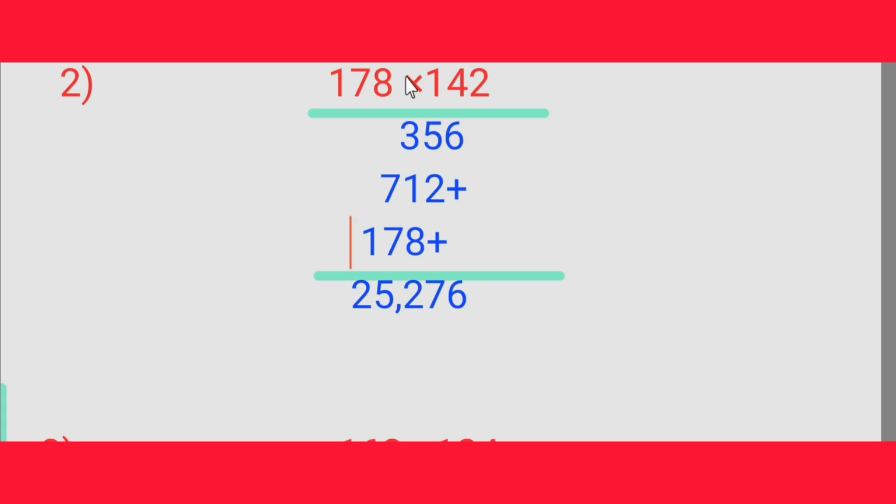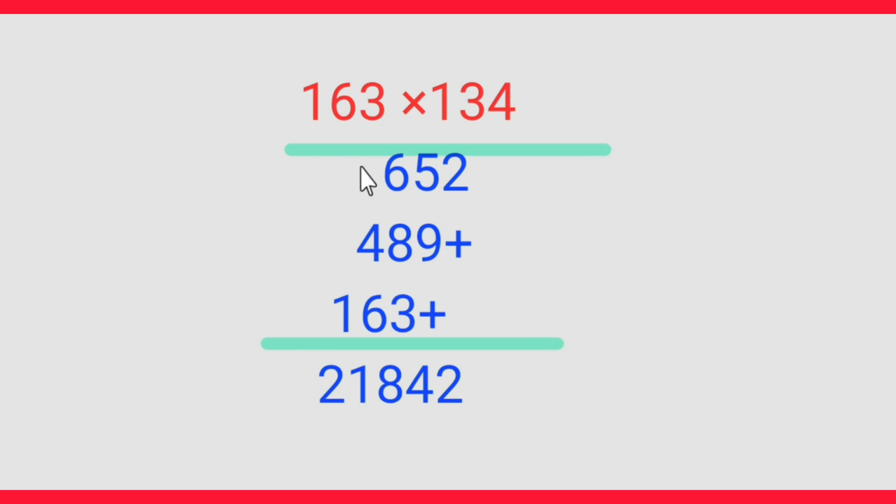Now let us add. 6, 5 plus 2, 7, 8 plus 1, 9, 9 plus 3, 12, 2, 1 carry. 7 plus 7, 14 plus 1, 15, 5, 1 carry. 1 plus 1, 2. Answer is 25,276.